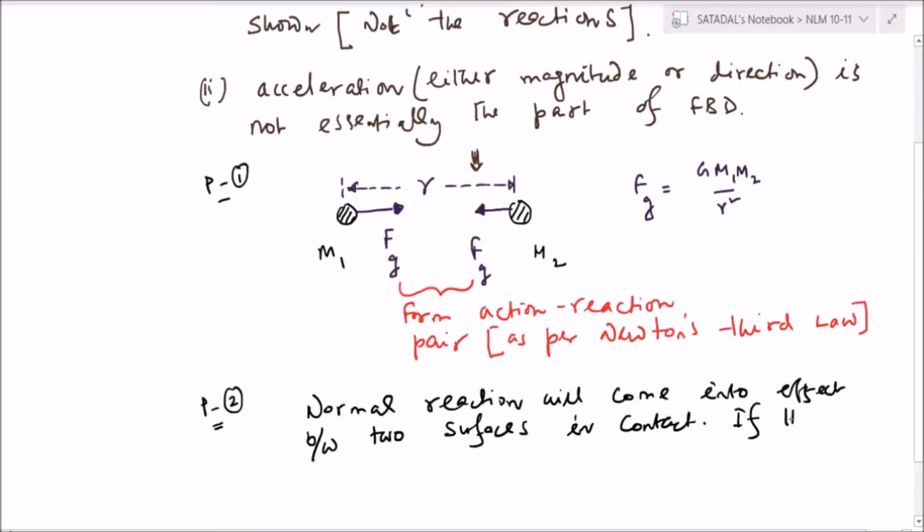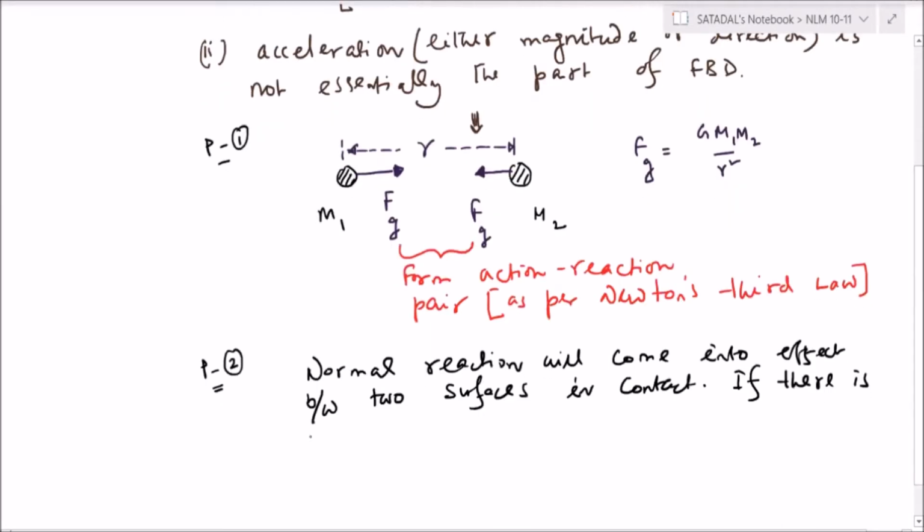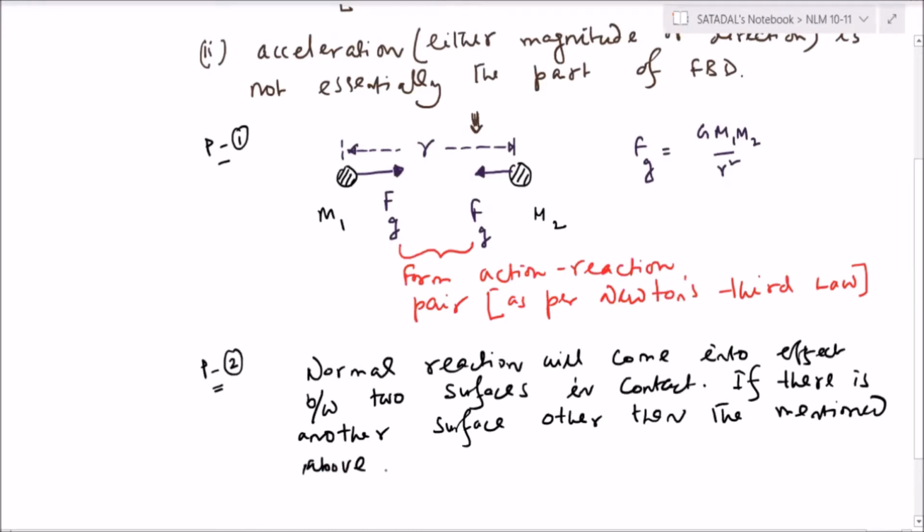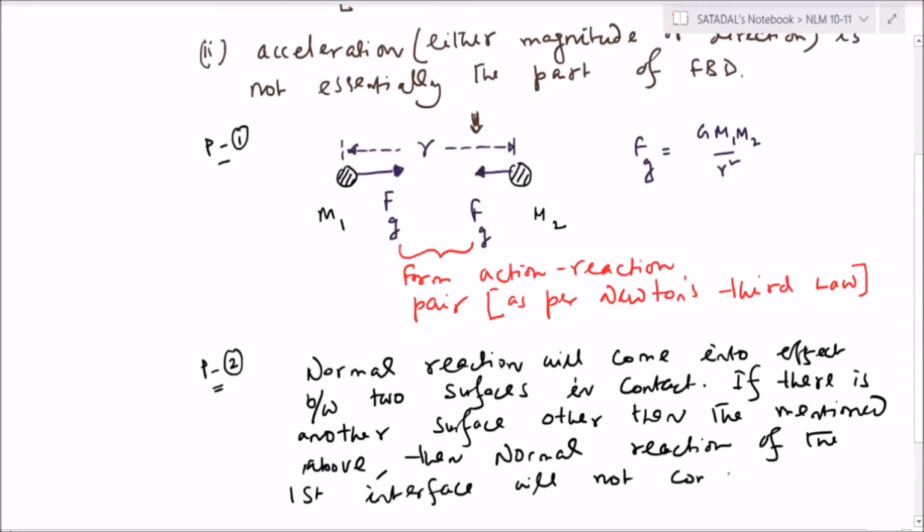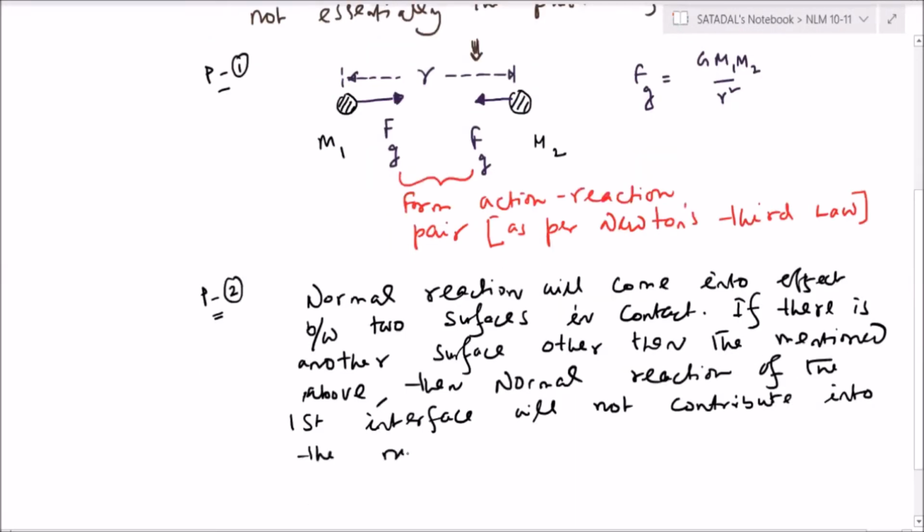If there is another surface other than the mentioned above, then normal reaction of the first interface will not contribute into the normal reaction of the second interface.